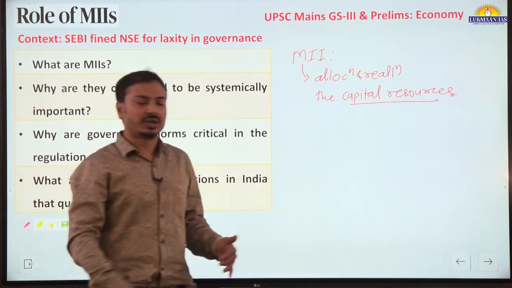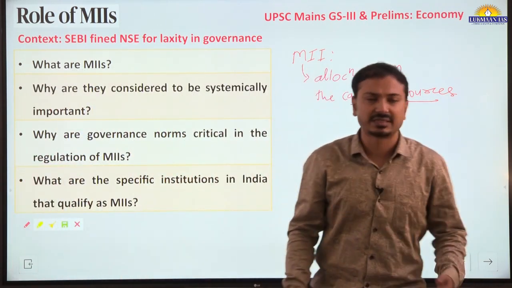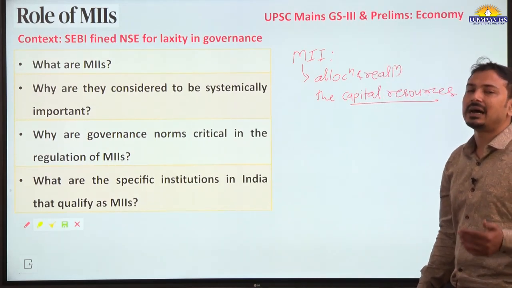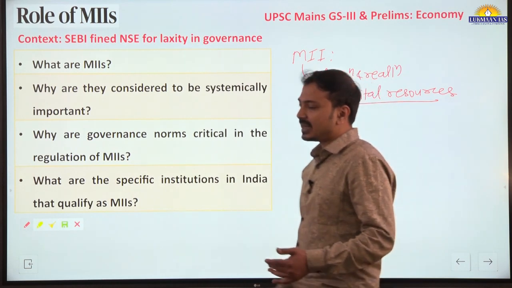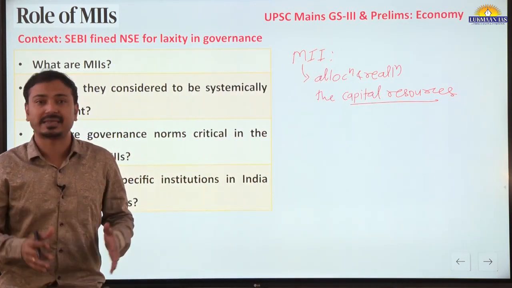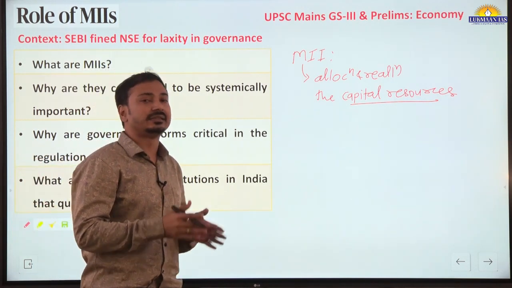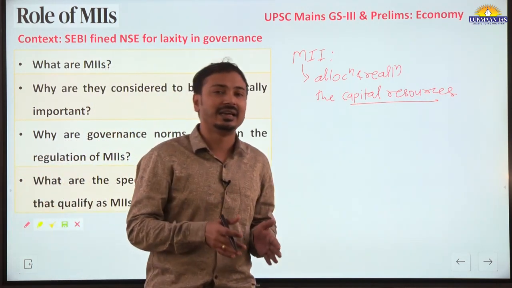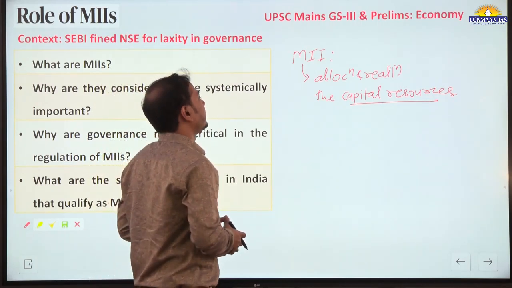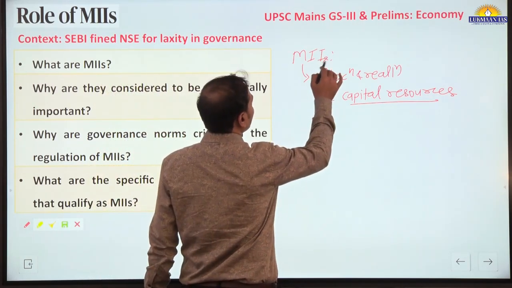Whatever securities trading is happening, or securities depositories or clearing houses are there, they are called MIIs. They are designated as MIIs by SEBI. Like NSE, BSE, NSDL, all these are MIIs as recognized by SEBI, the market regulator.